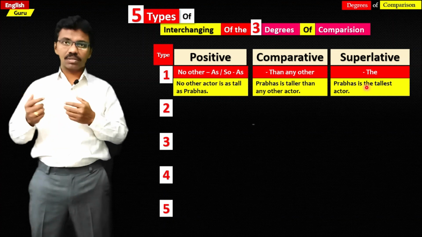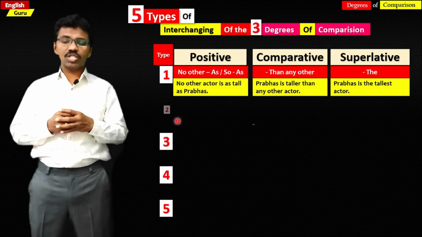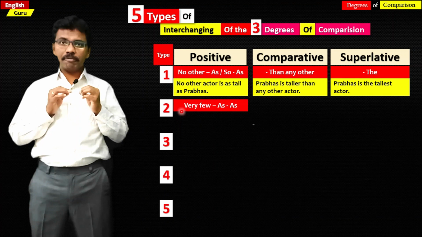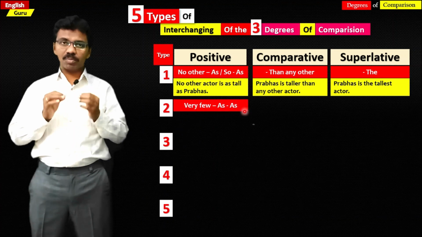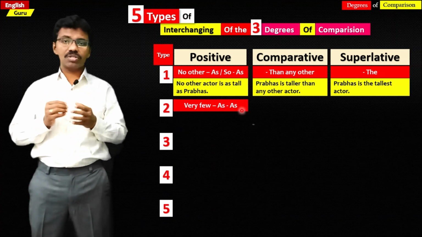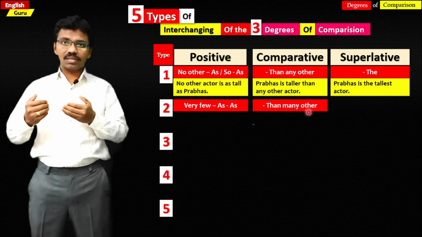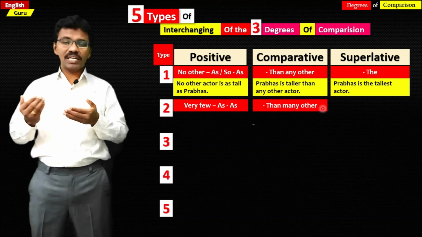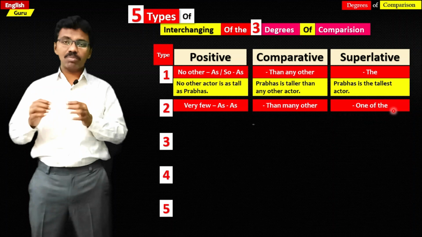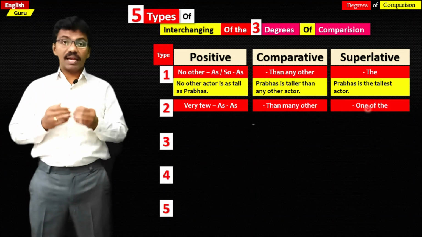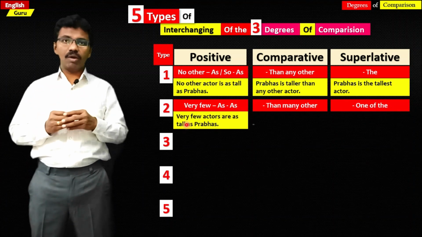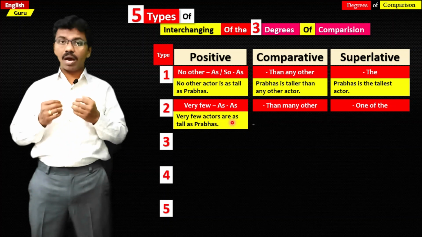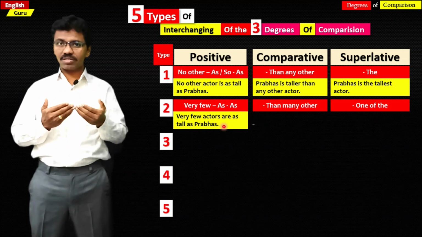This is type 1. The type 2 sentence: if we see very few as in positive degree, it becomes than many other in comparative. In superlative, it becomes one of the. If we see them in an example, very few actors are as tall as Prabhas.